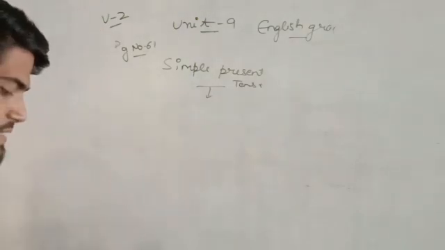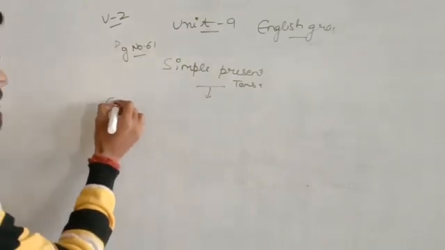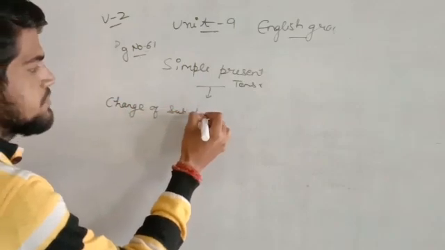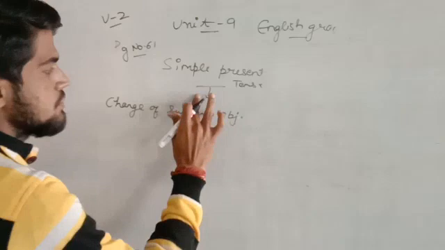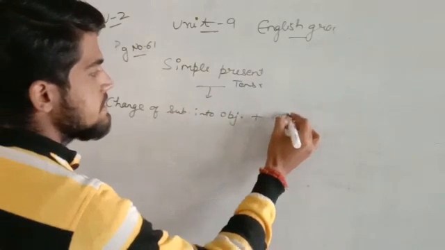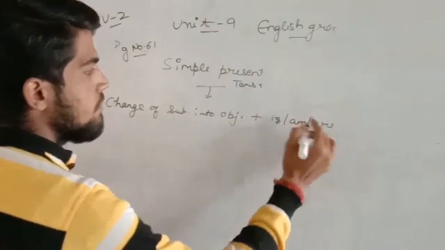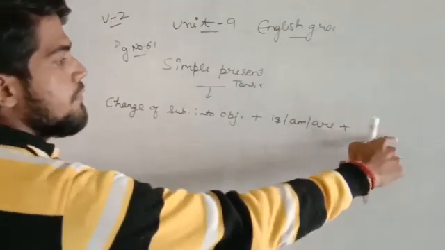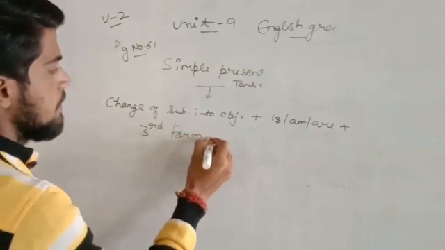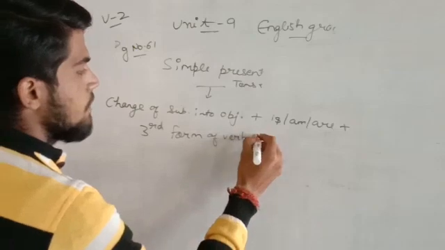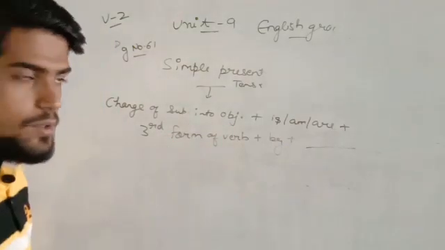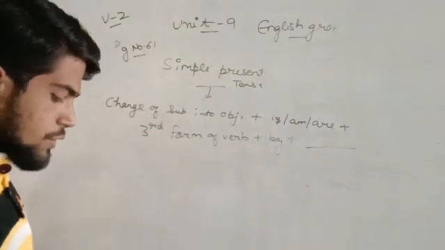I have to follow the basic rule written on the page: change the subject into object, plus is, am or are, and along with that the third form of verb, plus by, and in the end the subject which was converted into object. This will be the basic format.